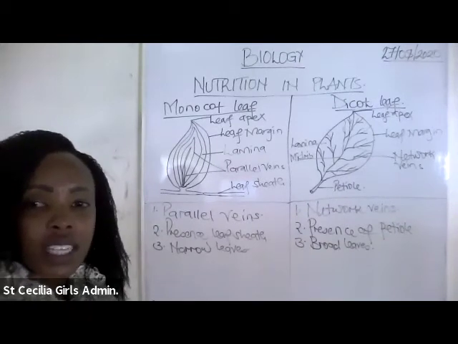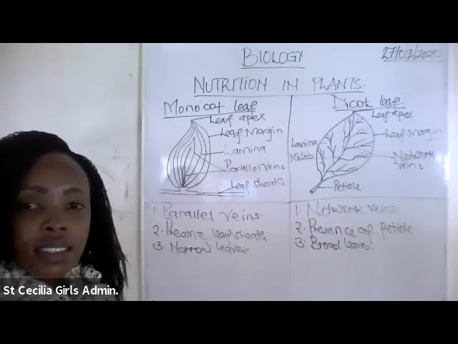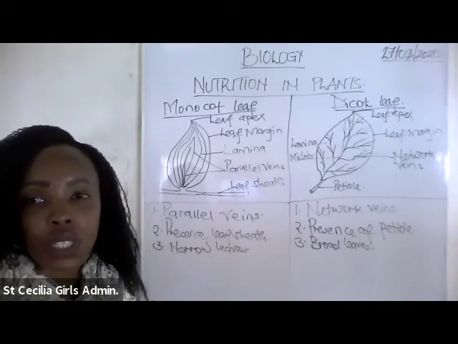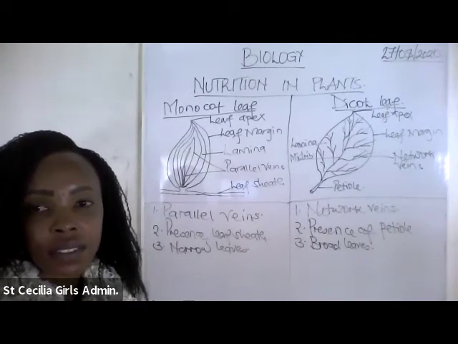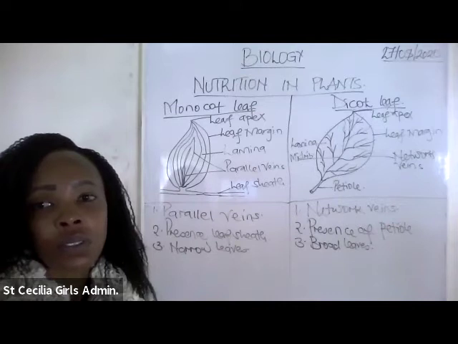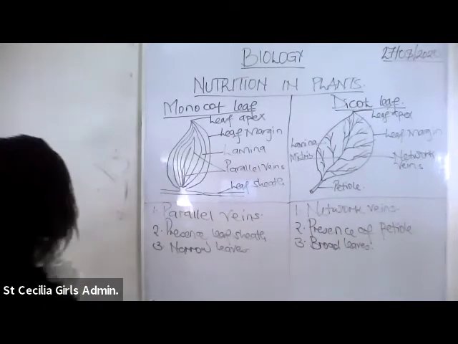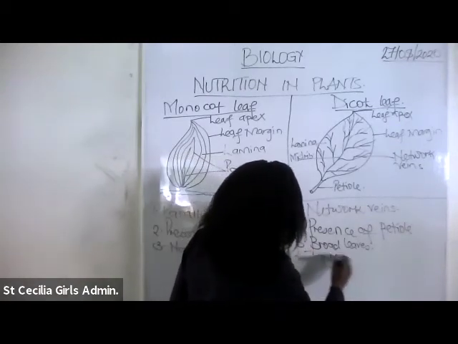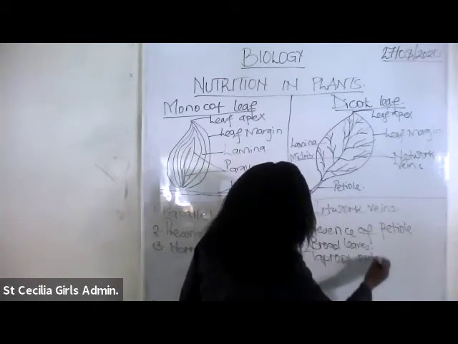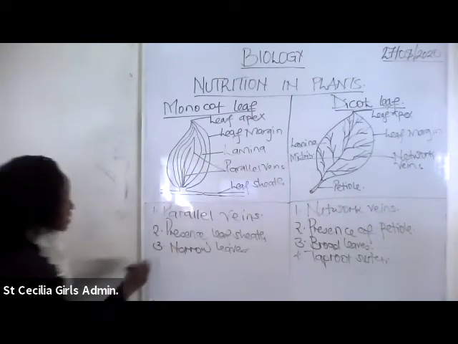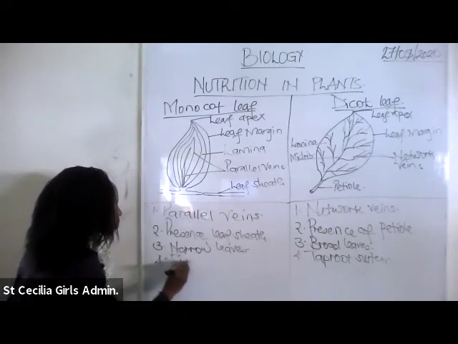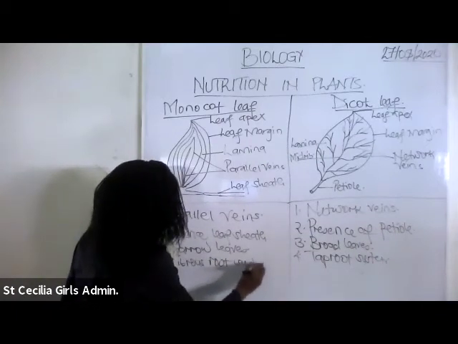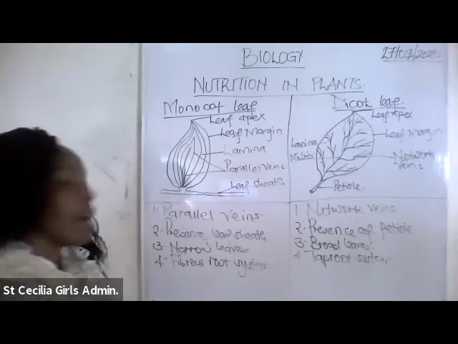Okay, let me ask Dorcas to help us. Dorcas, give us a difference in terms of roots. Dicot has a taproot while monocot has a fibrous root. Yes, the dicot usually has a taproot system. The monocot normally has the fibrous root system. The space is not enough, I would have shown you, but I will do so later.